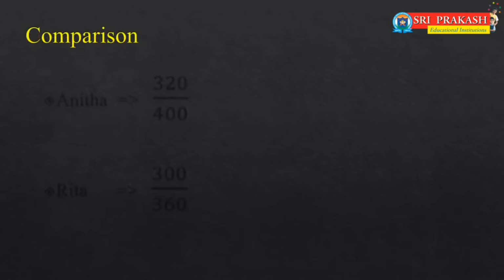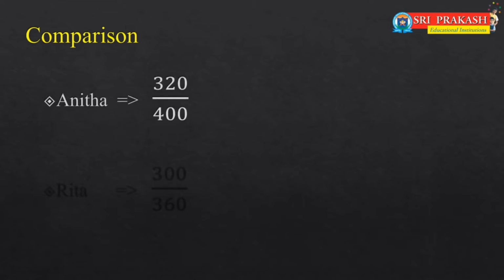Let's look at a comparison. Observe the marks of Anita and Rita. Anita got 320 marks out of 400. Rita got 300 out of 360 marks. Anita said that she did better as she got 320 marks whereas Rita got only 300. Do you agree with her? How can you compare their marks as they are not conducted for the same total marks? So, what is the better way to compare Anita and Rita?